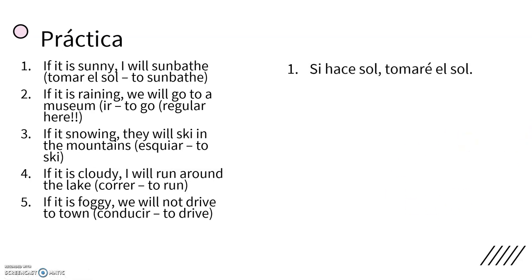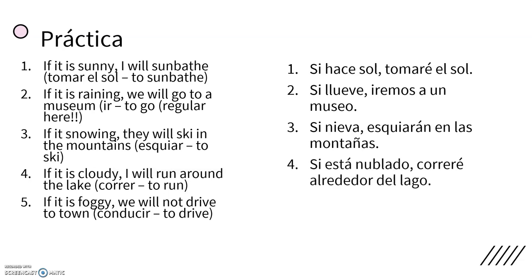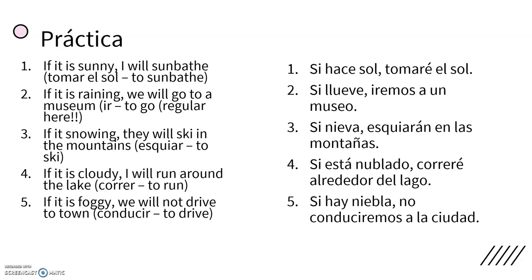Okay, so the first one. Si hace sol, tomaré el sol. Si llueve, iremos a un museo. Note here the ir, which is generally irregular in most tenses. This one is actually regular. Si nieva, esquiarán en las montañas. 4. Si está nublado, correré alrededor del lago. 5. Si hay niebla, no conduciremos a la ciudad.